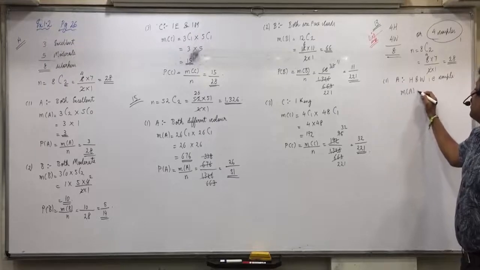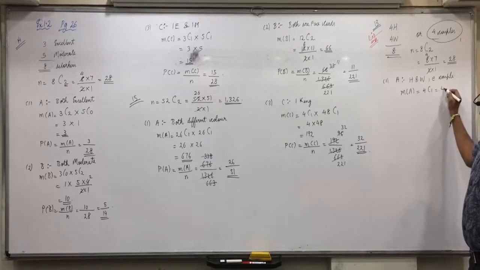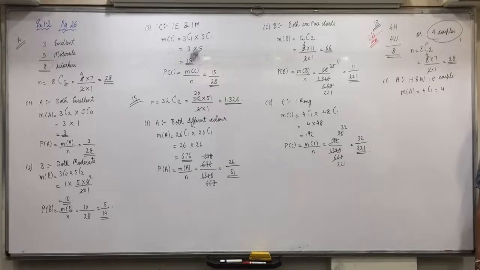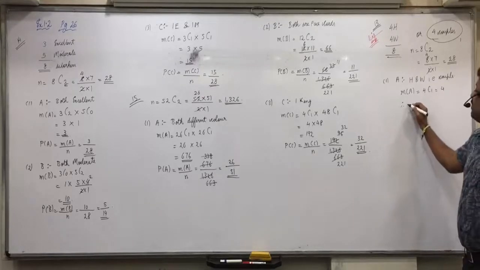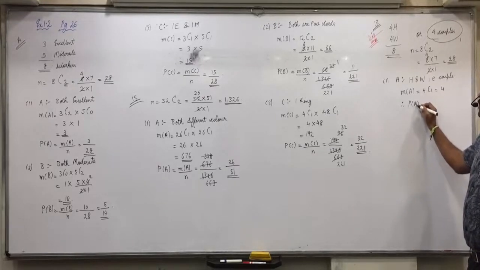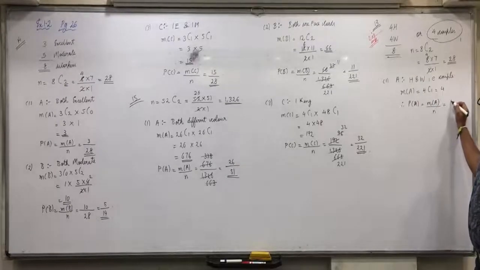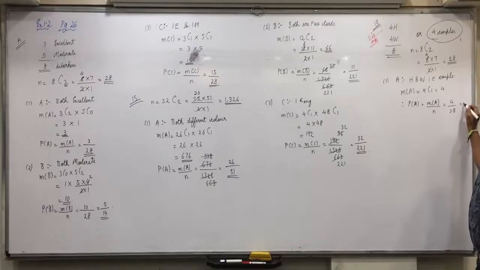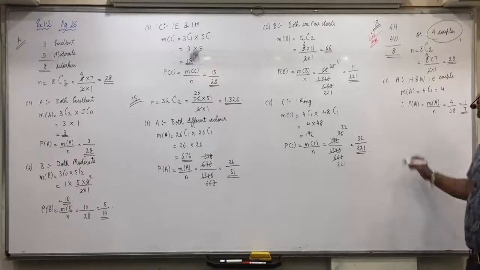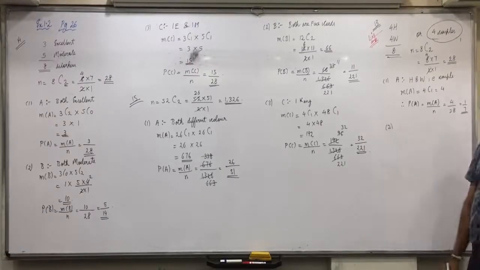M of A will be 4C1, that is 4. And P of A will be equal to M of A upon N, 4 by 28, which is 1 by 7. Is everyone clear up till here?